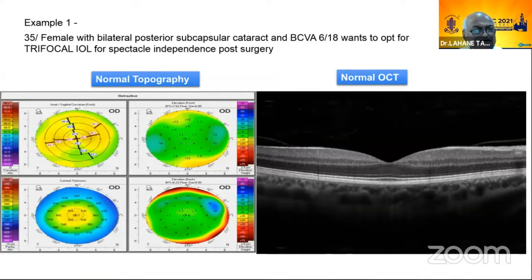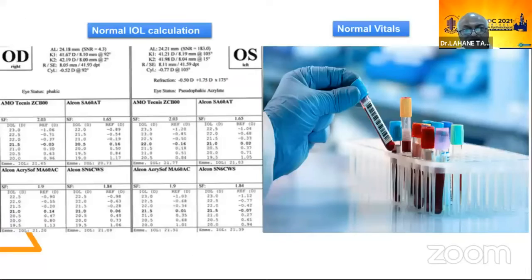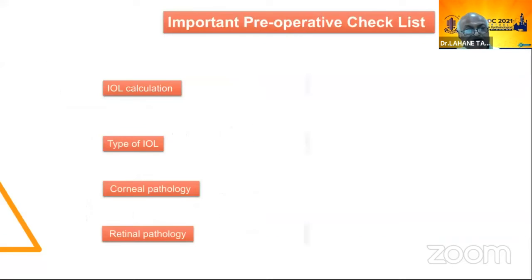Then the example is a 35-year-old female with bilateral posterior subcapsular cataract and best corrected visual acuity of 6/18, who wants to opt for a trifocal IOL for spectacle independence after surgery. Now see the normal topography, the normal OCT, both things normal, the normal vitals, normal IOL calculation, everything was done normally.